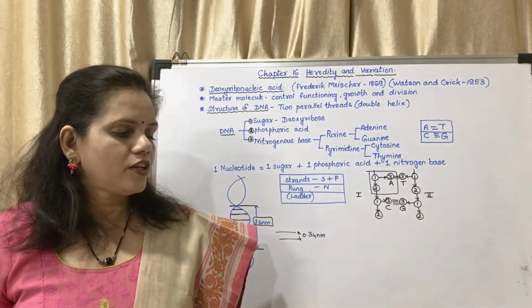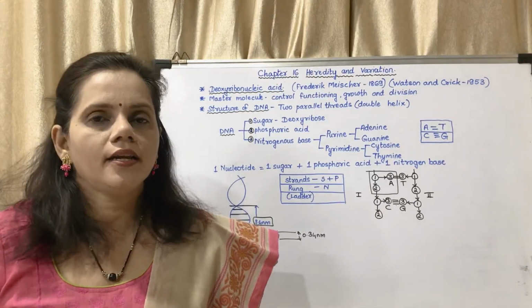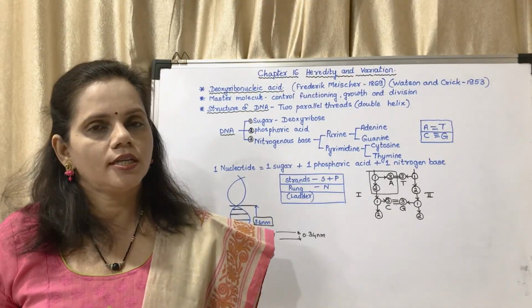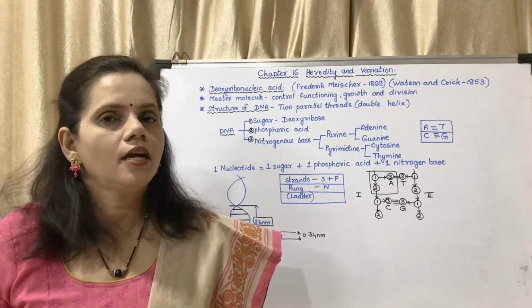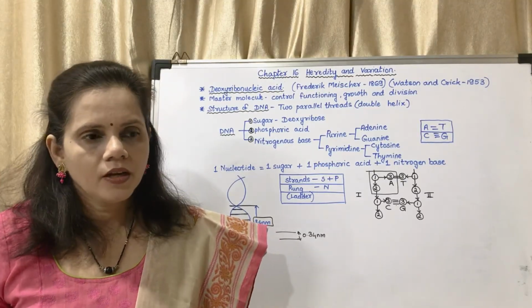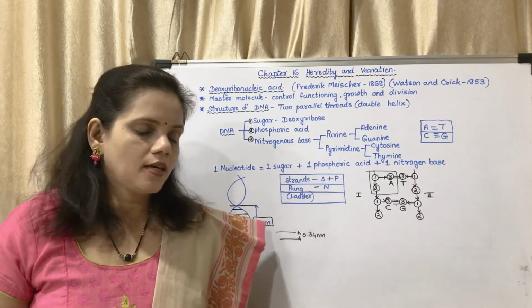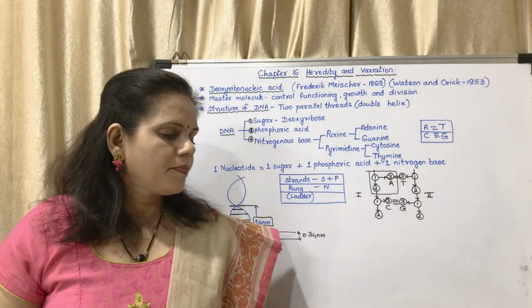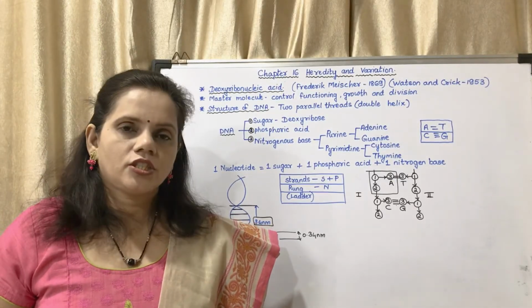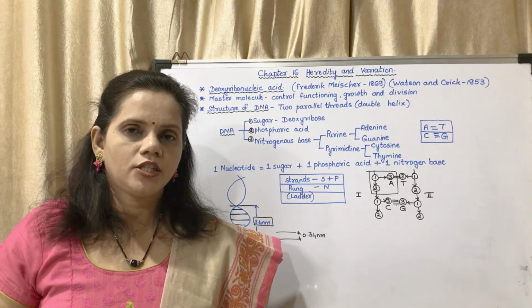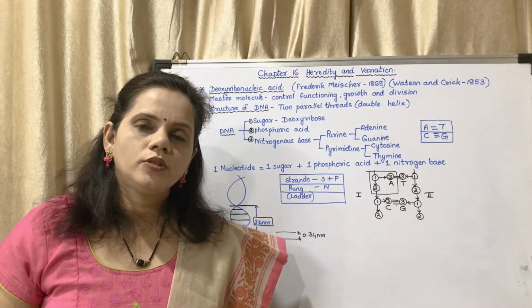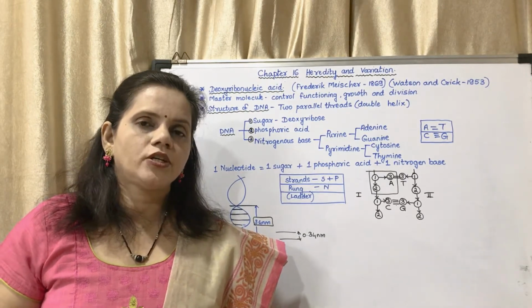In this paragraph, you have to just keep in mind the number, that is 20,000 to 30,000. It could be asked as an objective question. But for your syllabus this year, it has been deleted. Okay, so this is the structure of DNA. Hope you have understood. Now we may move on to the next structure, that is structure of RNA.